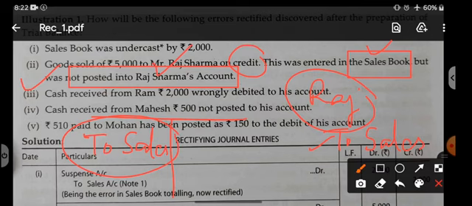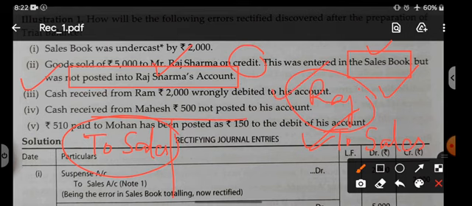So right now you should debit Mr. Raj Sharma by rupees 5,000, because this is the only thing that we have forgotten. This is an error of partial omission. That means we have made the entry in the sales book, but we forgot to open Mr. Raj Sharma's account also.